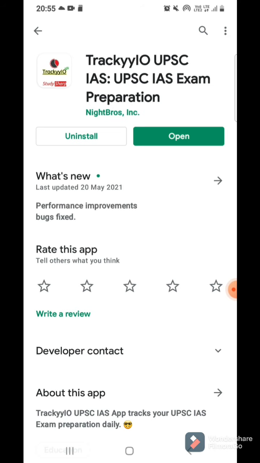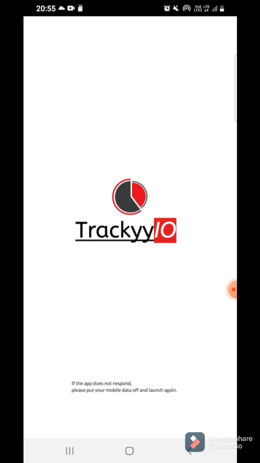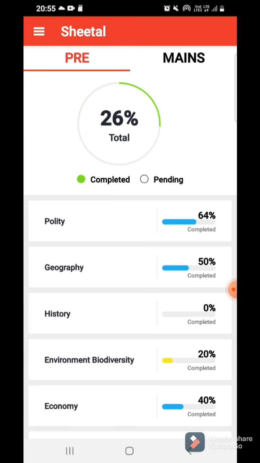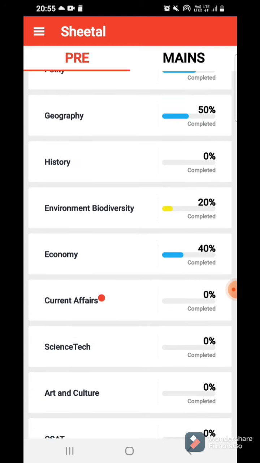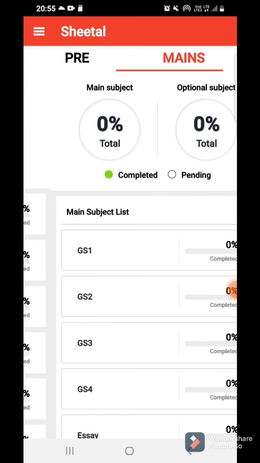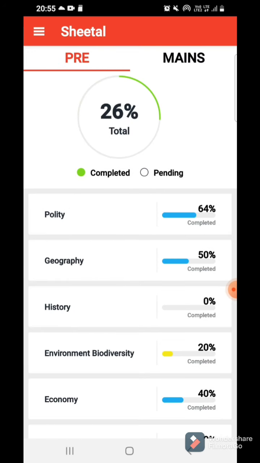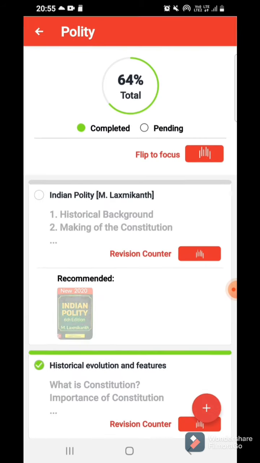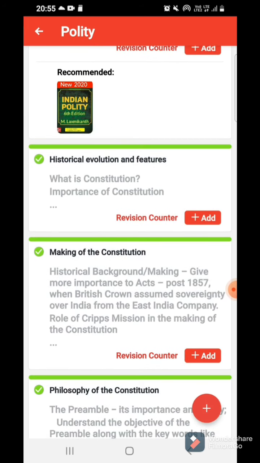This is quite good. You have the entire syllabus of UPSC here, and you can use this app as a checklist. I mean, this is the best way to study. If you're checklisting anything, then you're doing a great job. Here you have the entire syllabus of UPSC prelims, and if you want, you can go for mains too. But if you're still preparing for prelims, then you can use this. Here you will have all the syllabus of all the subjects, and when you are studying, you can make a task bar for yourself.